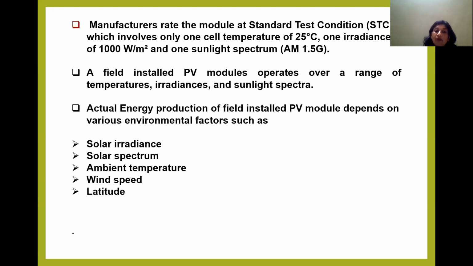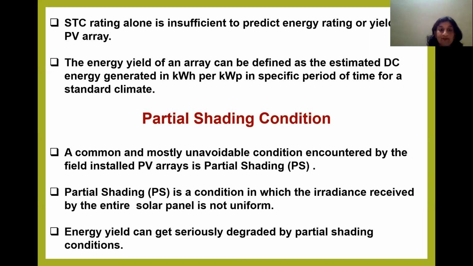However, when a PV module is installed in the field, it operates over a wide range of temperature, irradiance, and sunlight spectra. The energy that it produces depends on various factors such as solar spectrum, solar irradiance, ambient temperature, which influences the module temperature, wind speed, and the latitude of the location at which it is installed. Therefore, the STC rating, which is done at a single value of temperature, irradiance, and sunlight spectrum, is definitely insufficient to predict the energy rating or energy yield of a PV array.